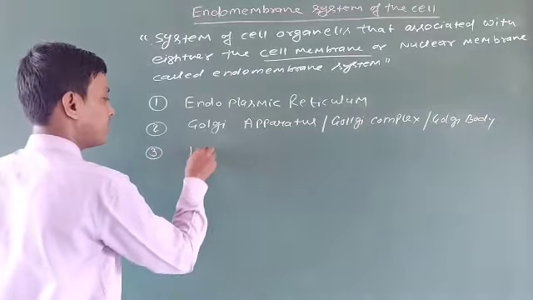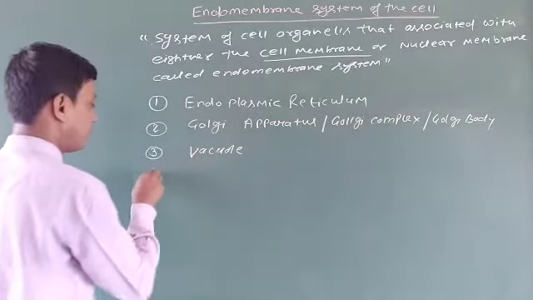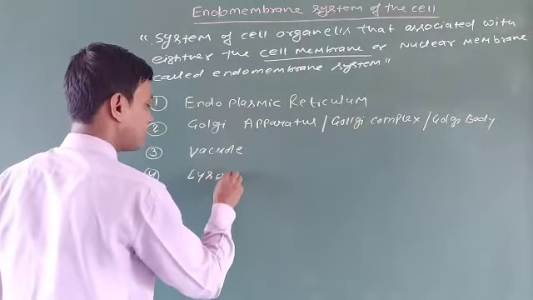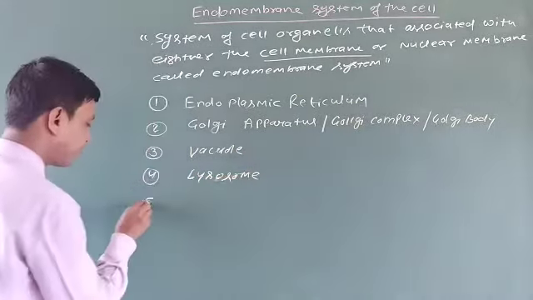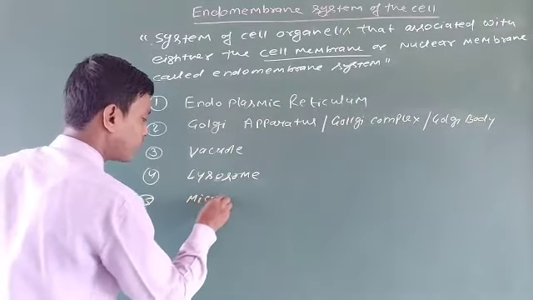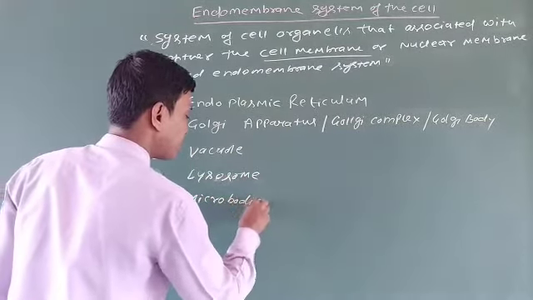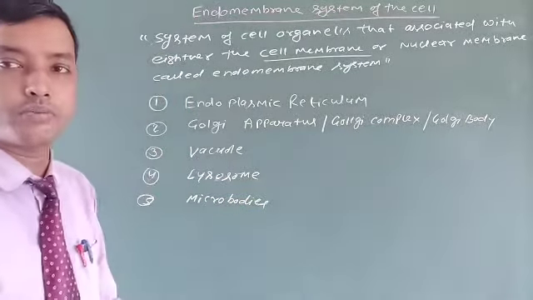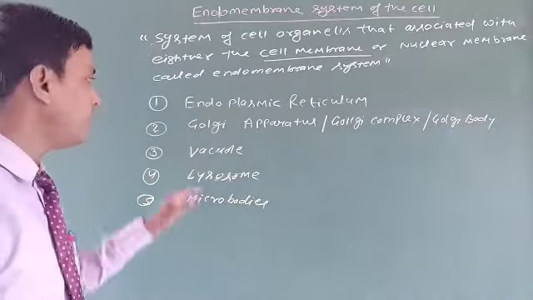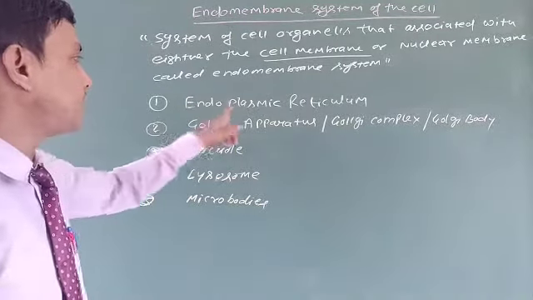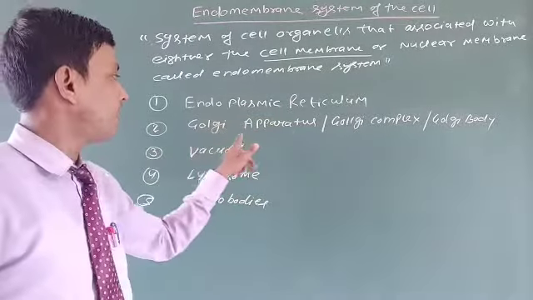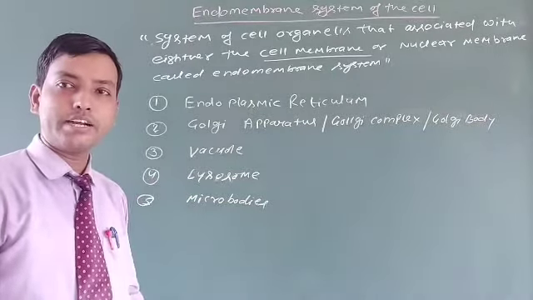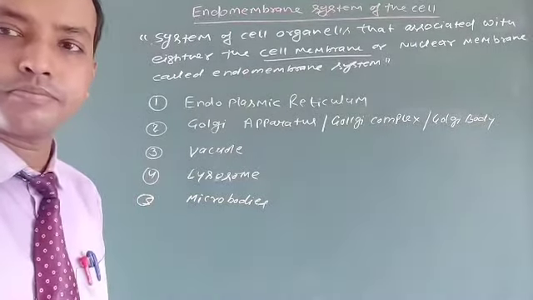Third is vacuole. Fourth is lysosome. And fifth one is microbodies. These five are the part of the endomembrane system. One by one I will describe the endoplasmic reticulum, in short known as ER, Golgi apparatus, vacuole, lysosome, microbodies. So let's begin with the endoplasmic reticulum.